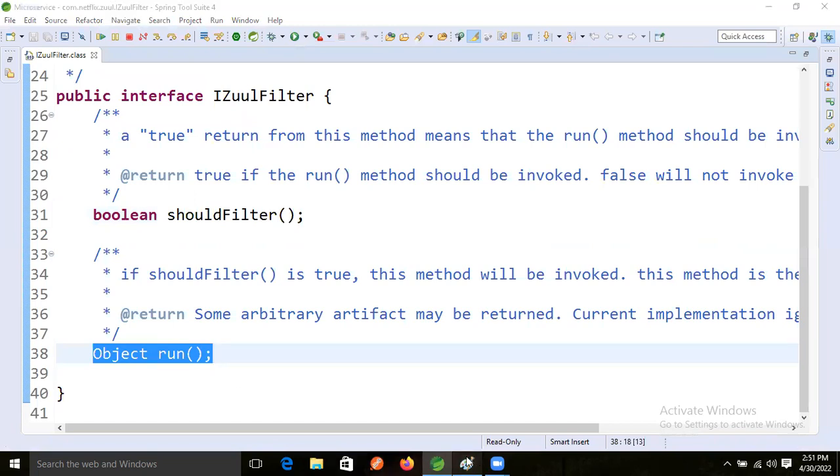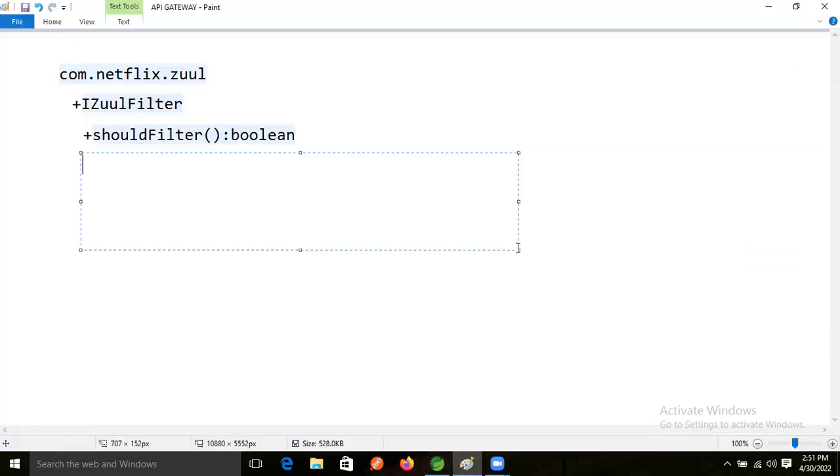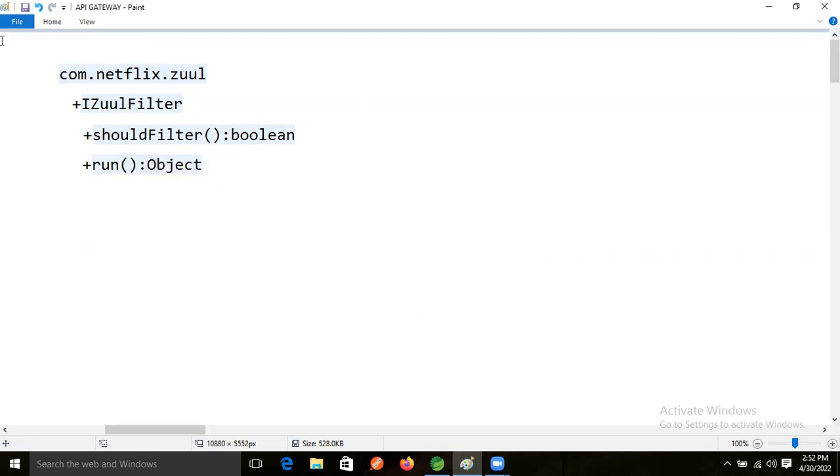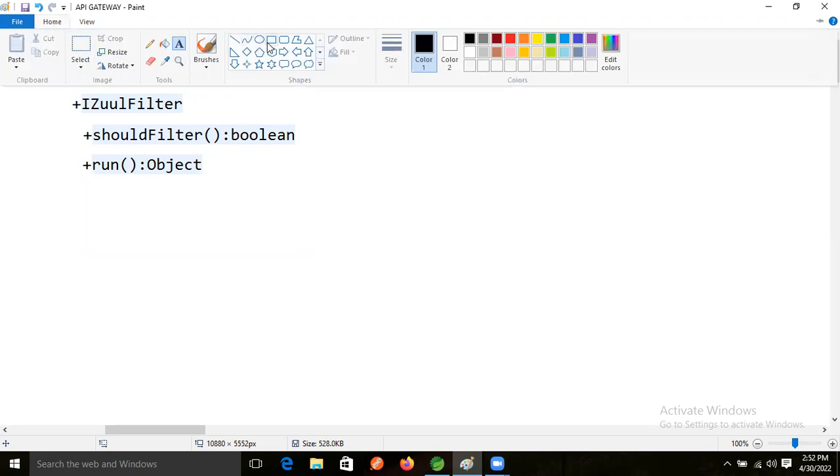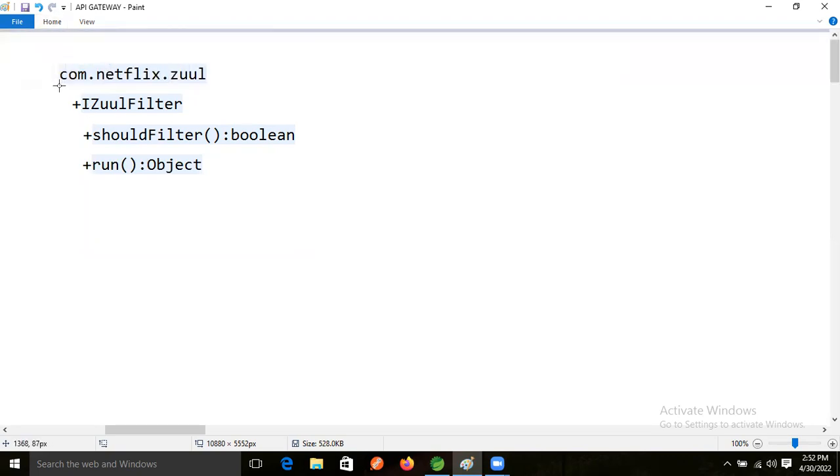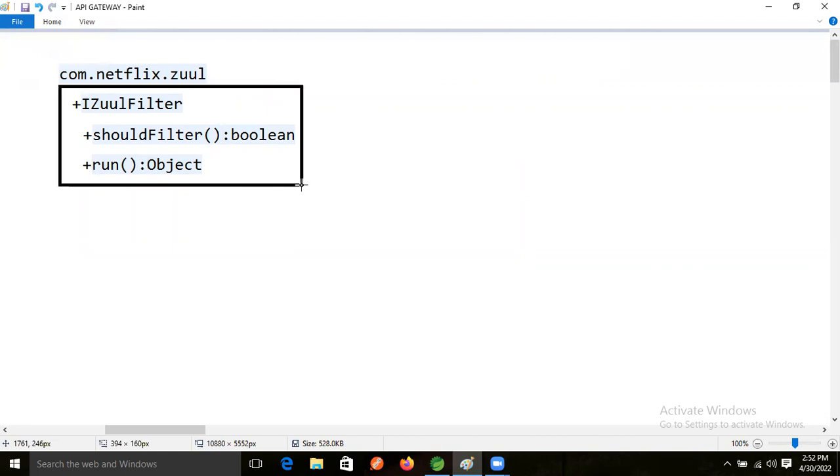Return type is object only, right? Yes, Ravi, object. Fine, good, guys. So I'm just giving the UML notation now. Okay, good.